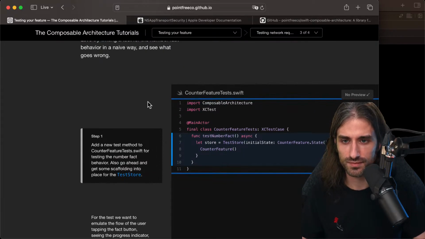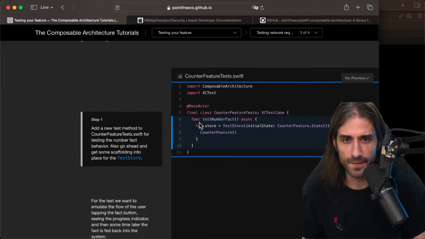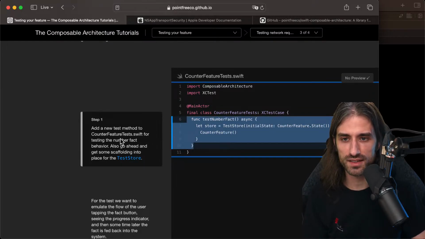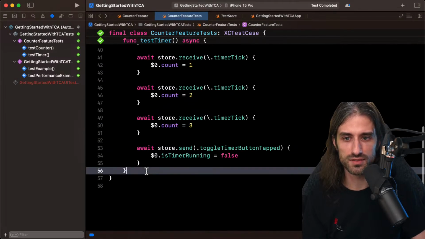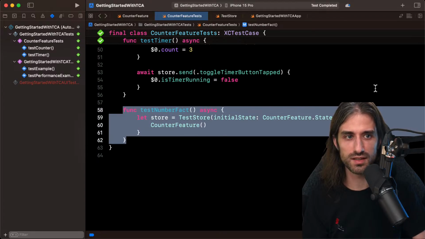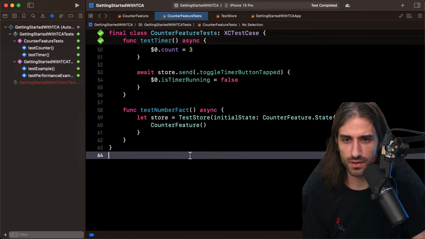So let's see. We are writing a new test, test number fact. We add a new test method to CounterFeatureTests.swift for testing the number fact behavior. Also go ahead and get some scaffolding into place for the tester. So I'm adding a new test method right here, fixing the indentation. Okay.